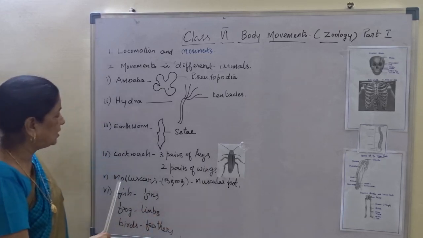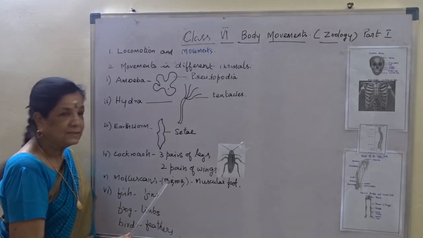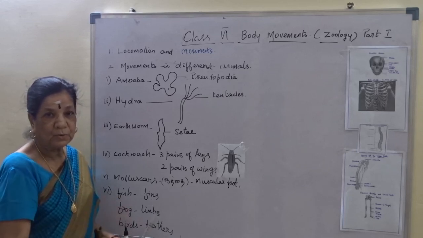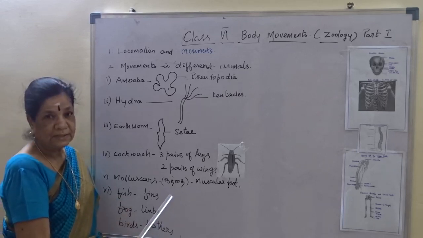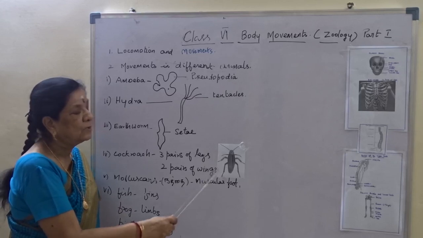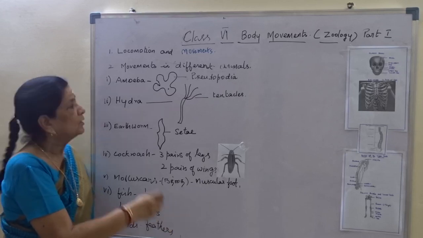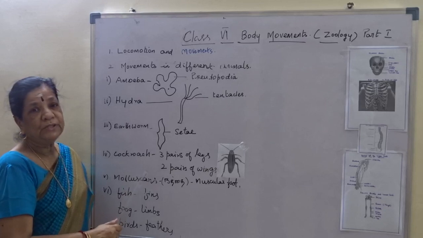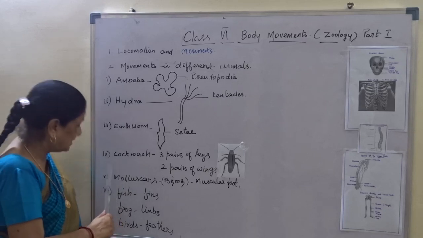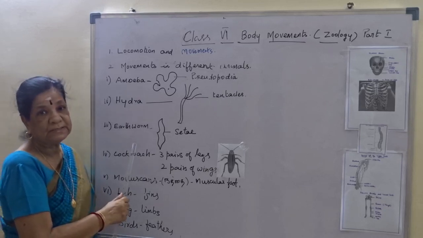Another one we call a mollusc, the snail. It is moving with the help of a muscular foot. Now these are the locomotory organs present in the lower organisms.